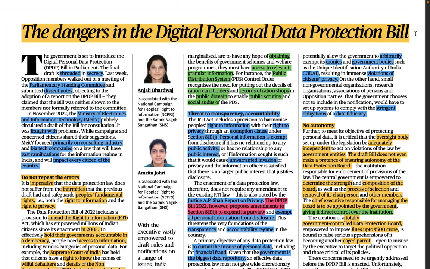So whenever you are reading the heading of this particular editorial, you will have some kind of idea from here. Suppose here it is written Digital Personal Data Protection Bill, right? Once you read this, you will have some idea that this particular editorial may be talking about Digital Personal Data Protection.